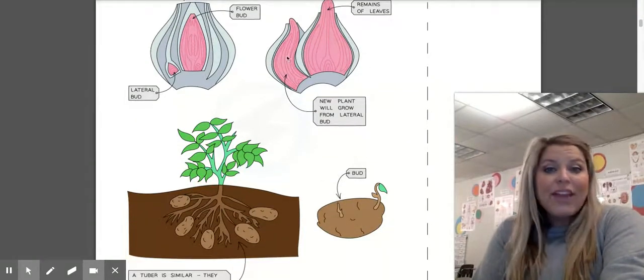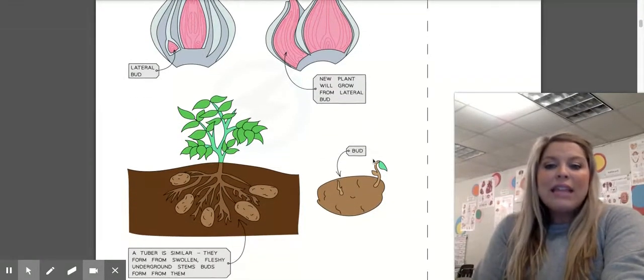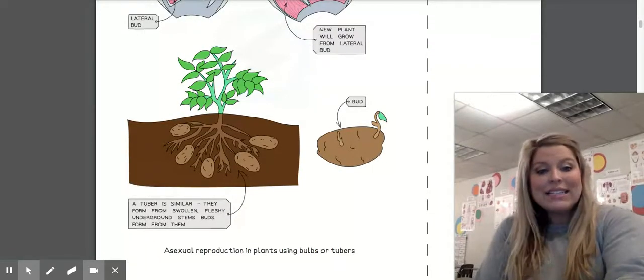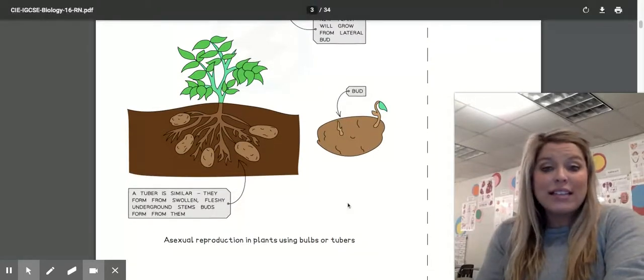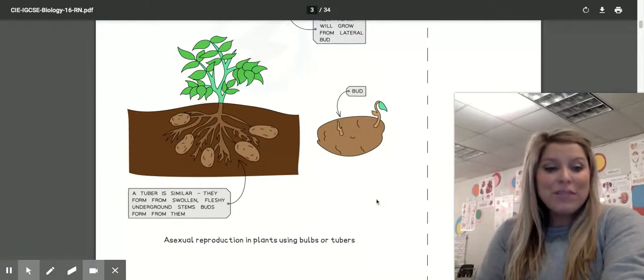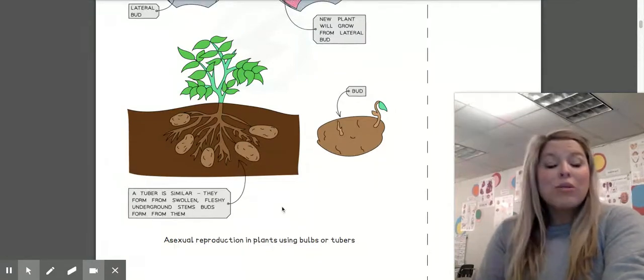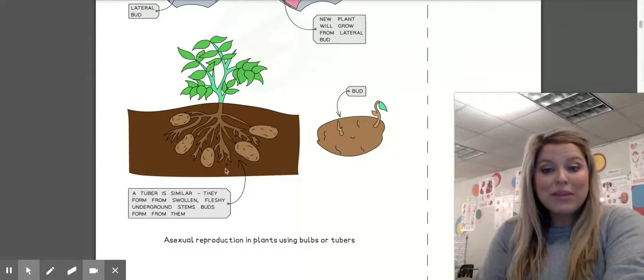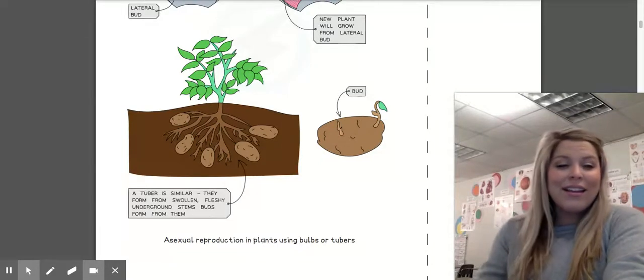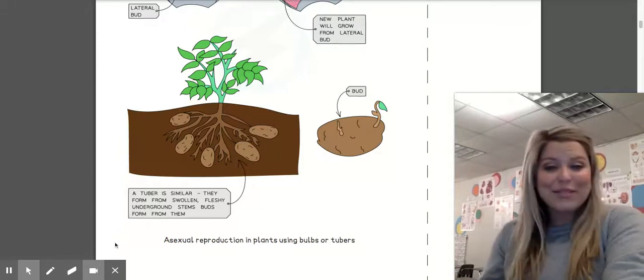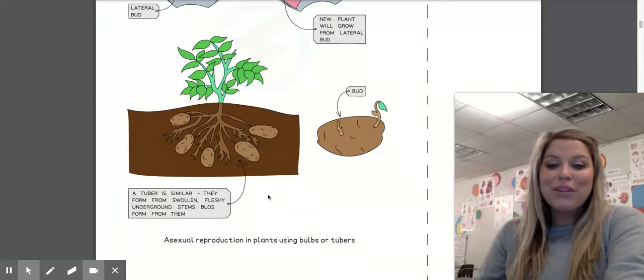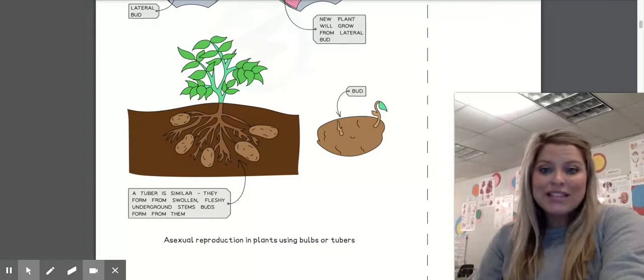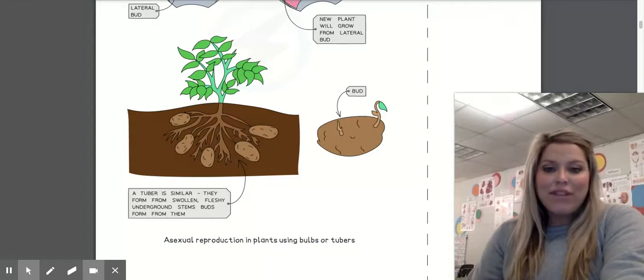Potatoes act in this fashion, garlic, many things that are planted deep within the ground can asexually reproduce in this way. You also may see the phrase tubers when referring to potatoes, because we can refer to them that way. The scientific explanation is that they form from swollen, fleshy underground stem buds, okay?